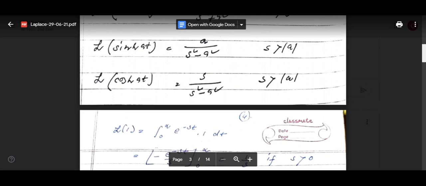And s is obviously greater than a. Otherwise, if it is not greater than a, it's a positive number here. So it will be s not equal to a. Otherwise, it will be undefined. It means that 1 by 0 means infinity.